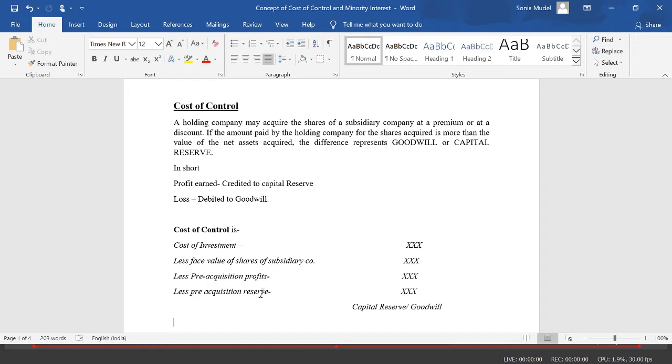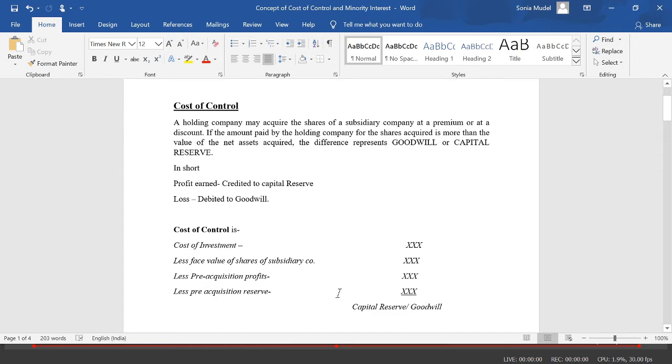It is given in the balance sheet of the holding company on the asset side as investment. If we deduct the face value of shares of the subsidiary company and all the pre-acquisition profits and reserves from this cost of investment, then the difference is your capital reserve or goodwill.